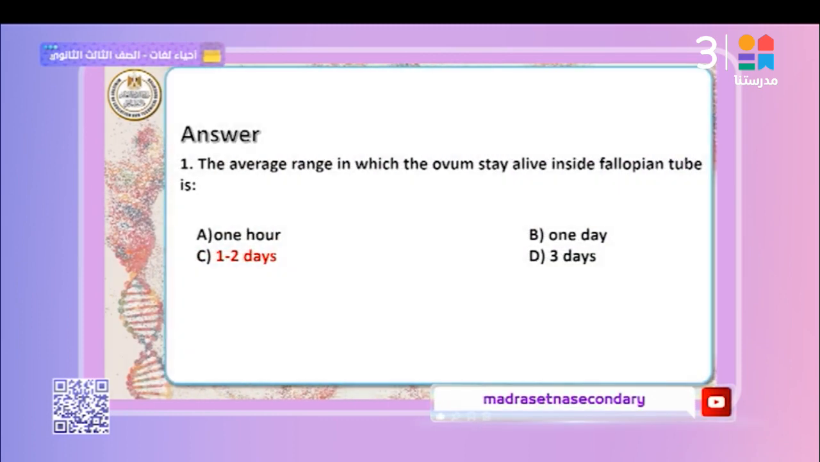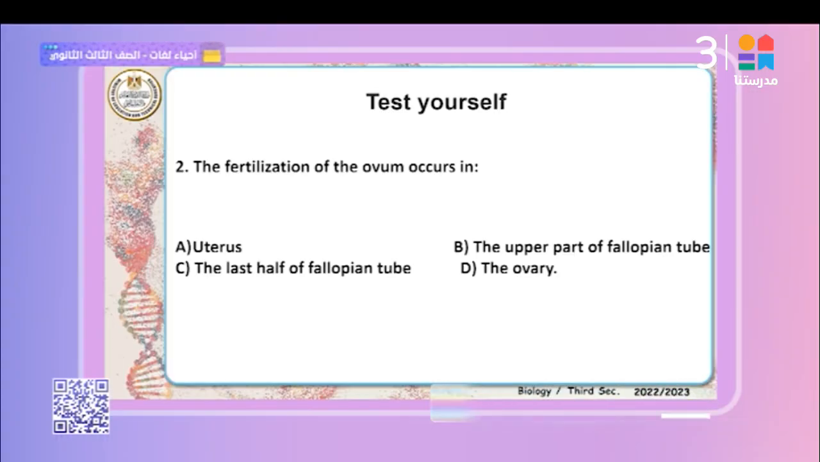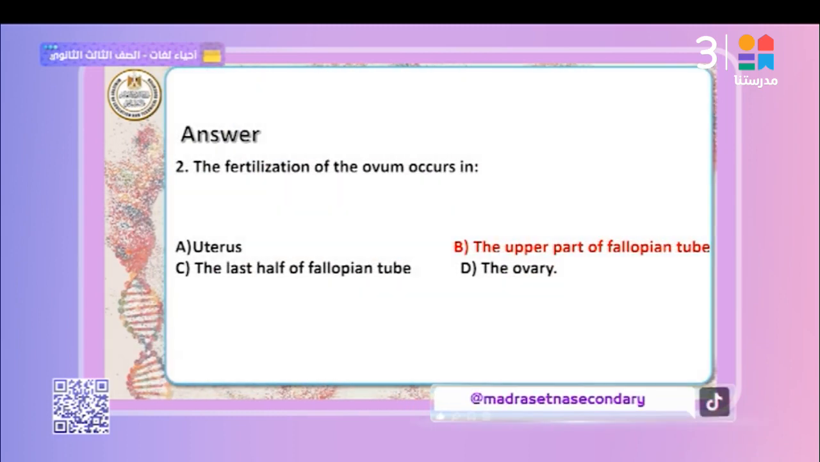Another question: the fertilization of the ovum occurs in which part? The first third of the fallopian tube. Uterus, no, the morula is implanted inside it after 1 week from fertilization. The upper part of the fallopian tube is the best answer. Not the ovary, the ovary releases the secondary oocyte. The last half of the fallopian tube, no. Finally, the morula is implanted in the endometrium. So the best answer is B, the upper part of the fallopian tube.